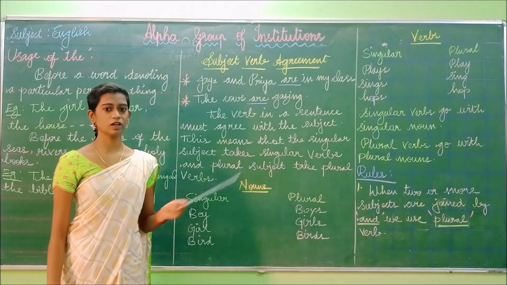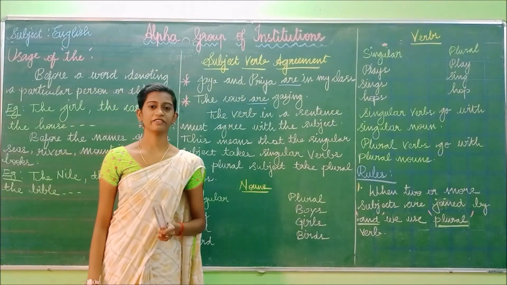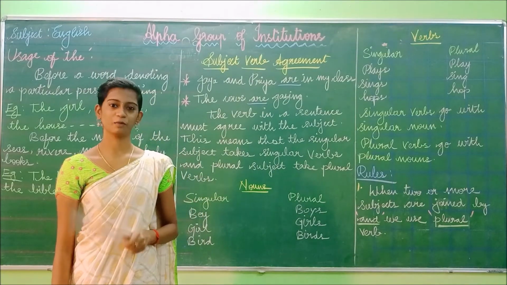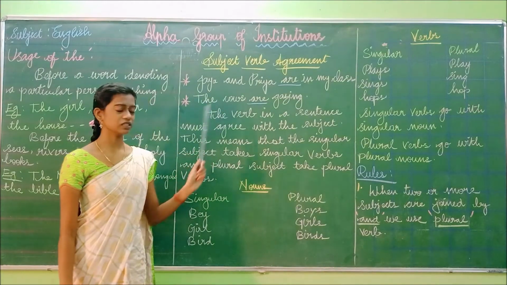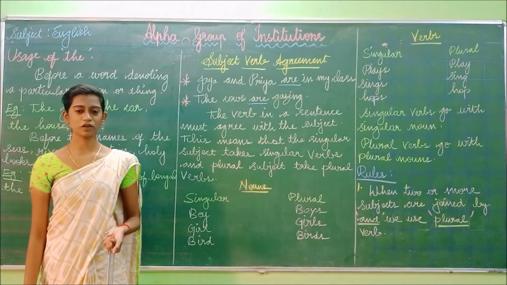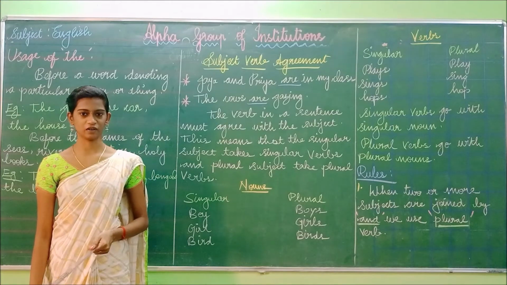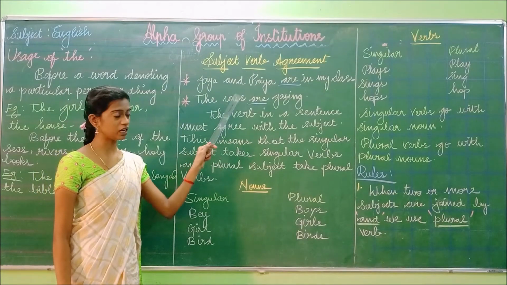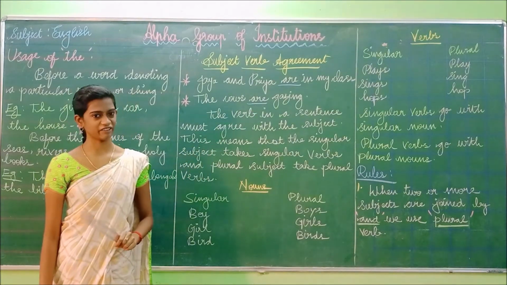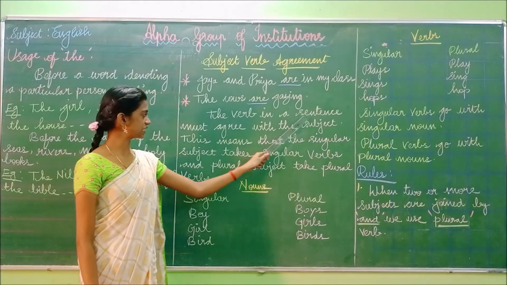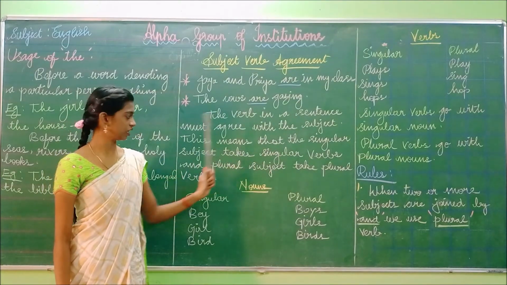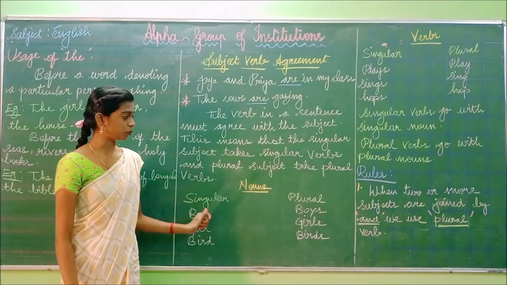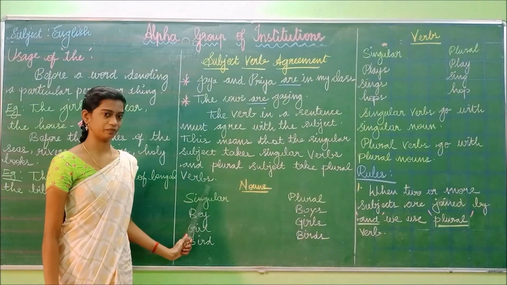So "are" is the plural. If the sentence has a plural subject, the verb should also be plural. Likewise, the cows. Is "cows" singular or plural? The word "cows" is plural. Cow is singular and cows are plural. So if the subject is plural, the verb should also be plural. Have you understood this? The verb in the sentence must agree with the subject. This means that the singular subject takes a singular verb and the plural subject takes a plural verb.